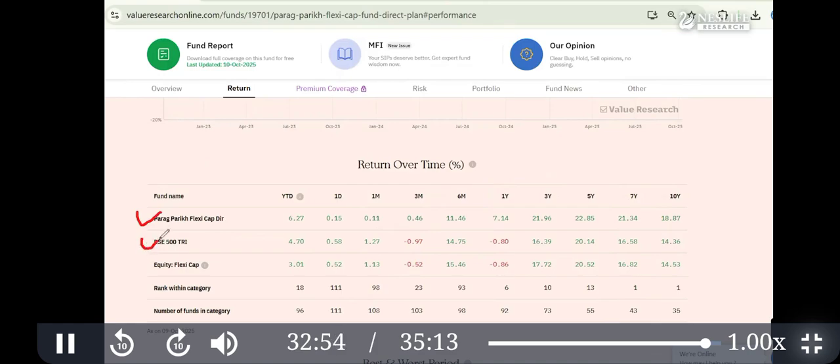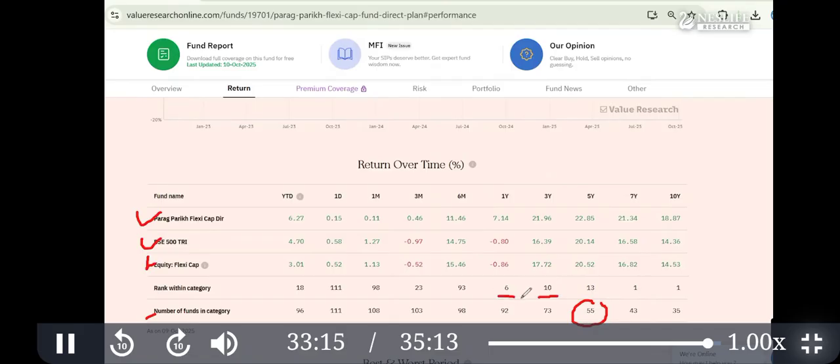Okay, and here is the comparison directly. If this is the mutual fund, this is the index, and this is the category peer group, and you can see the number of funds in this category and where this fund is located. Okay, so if in 5 year there were 55, amongst 55, is it in the top 1/3 or at least top half? You can see definitely here it is there.